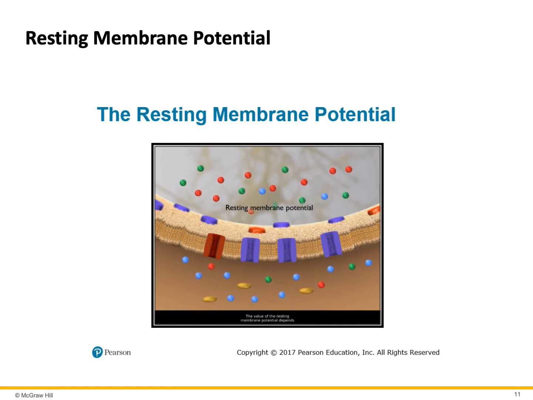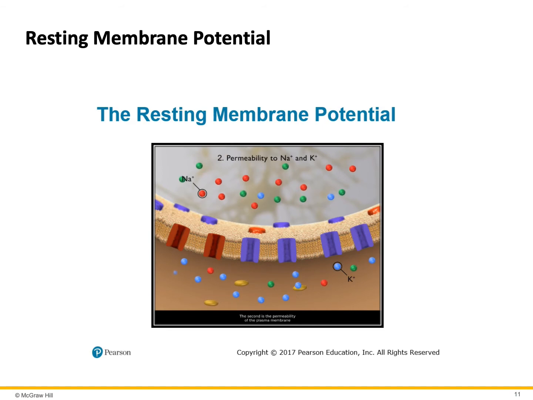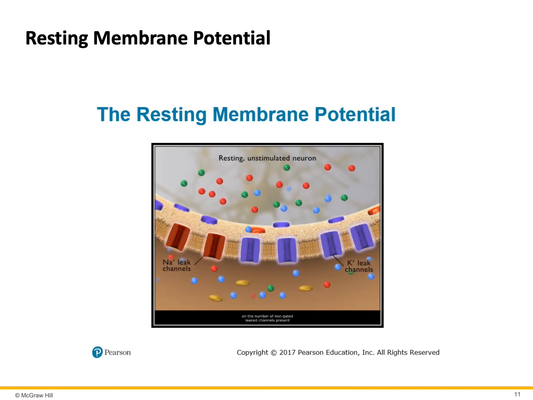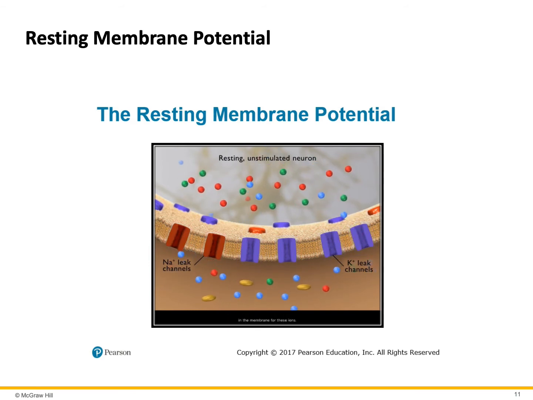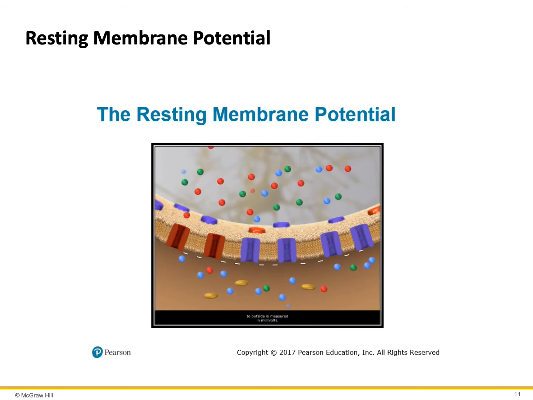The value of the resting membrane potential depends on two factors. The first is the presence of concentration gradients across the plasma membrane, especially those gradients for sodium and potassium ions. The second is the permeability of the plasma membrane to sodium and potassium. In the resting state, this permeability depends on the number of non-gated leak channels present in the membrane for these ions. The magnitude of the resting membrane potential, inside relative to outside, is measured in millivolts using a voltmeter and